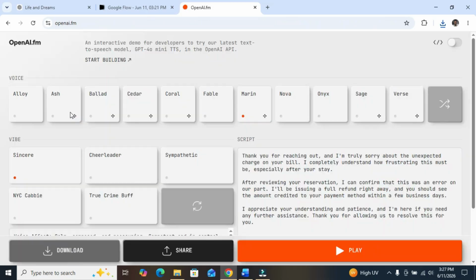You click on it. Oh, this is nice. OpenAI FM is free. You don't need registration. You don't need your email address to register. You can see the voices. You can choose to use any voice.